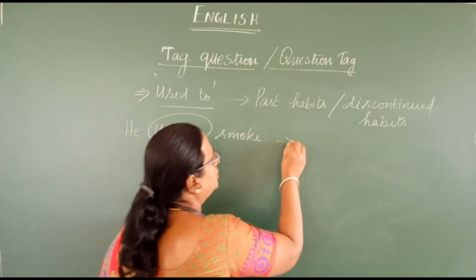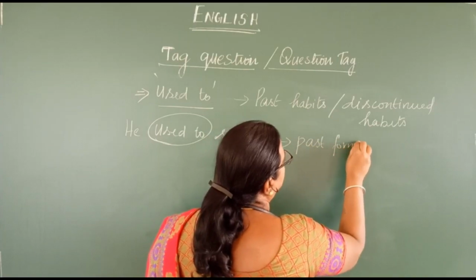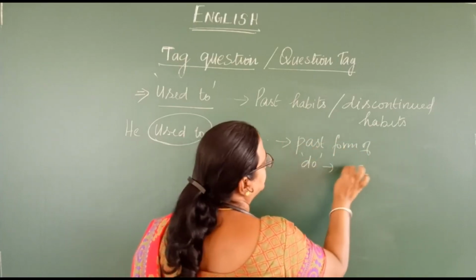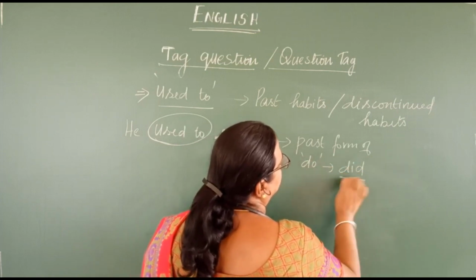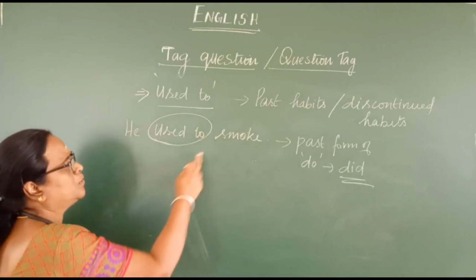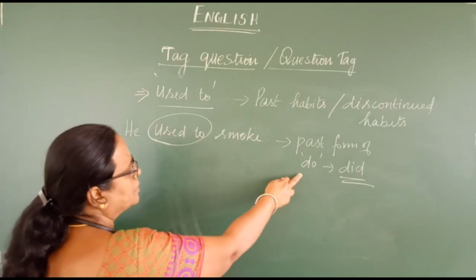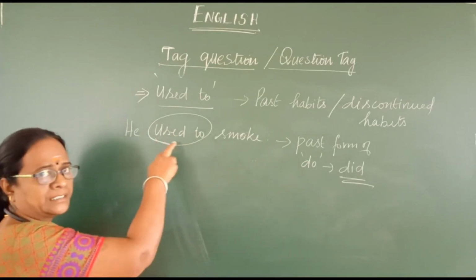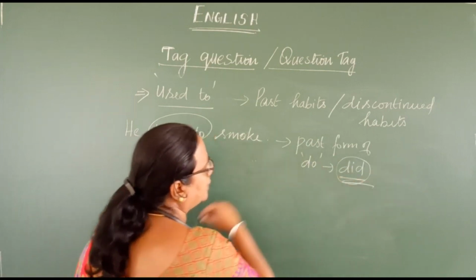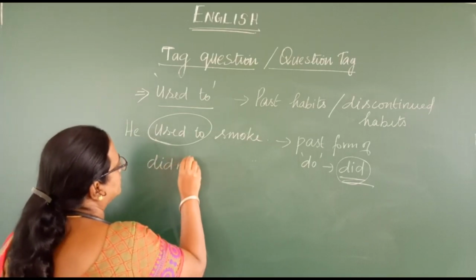So for this, you have to add the past form of the do verb, that is did. You should not get confused. There is no auxiliary verb or main verb or modal verb, so you have to understand that it is a past habit. So you have to use the past form of do, that is did. So what is the question tag?